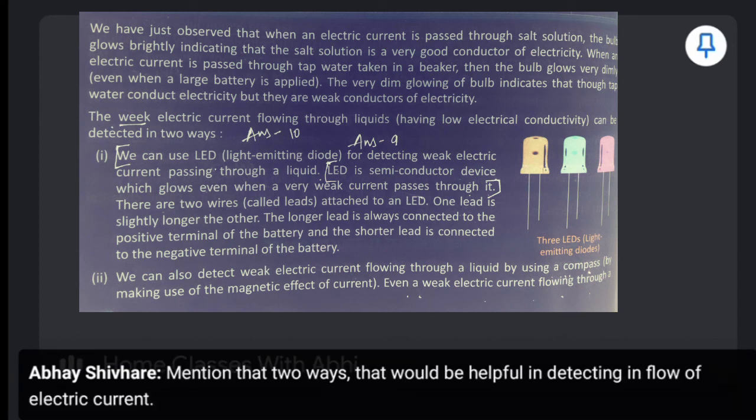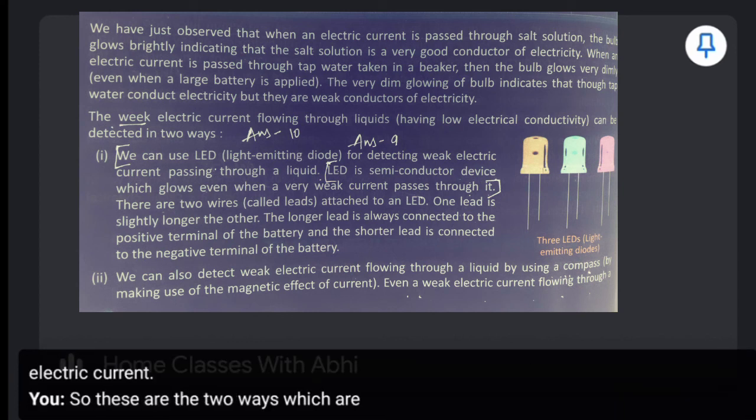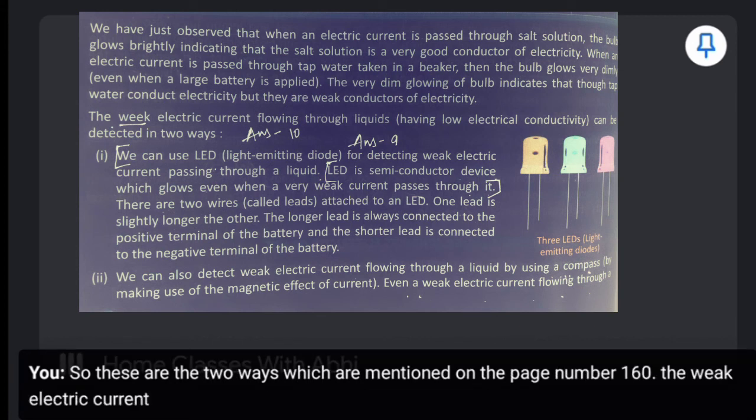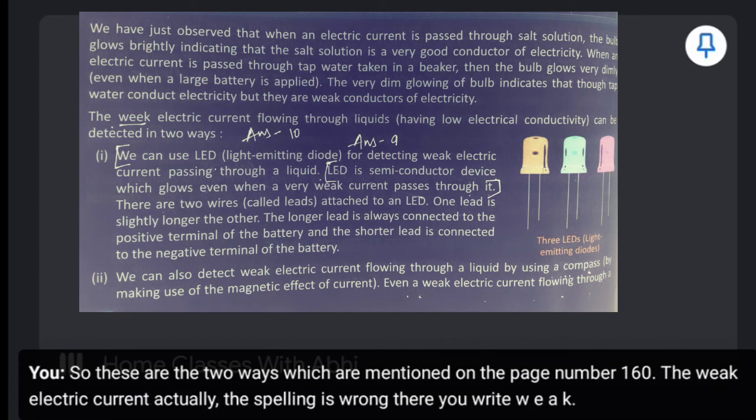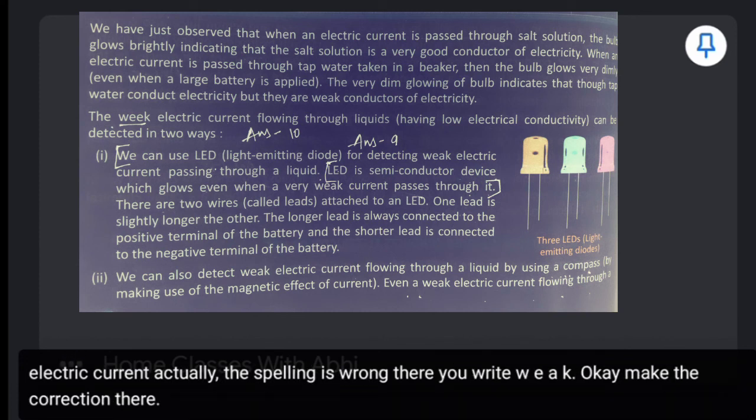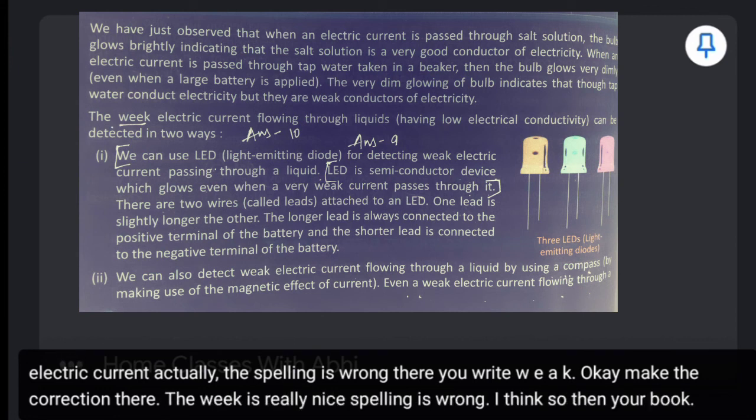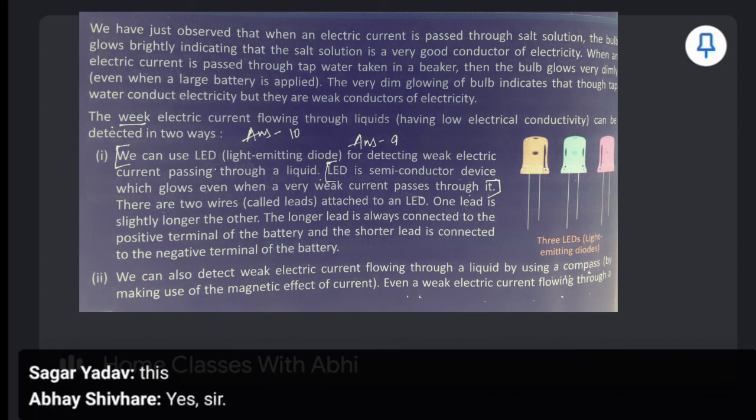So these are the two ways which are mentioned on the page number 160. The weak electric current. Actually the spelling is wrong there. You write WEAK. Okay. Make the correction there. The weak is written, the spelling is wrong, I think, there in your book. Make correction WEAK.